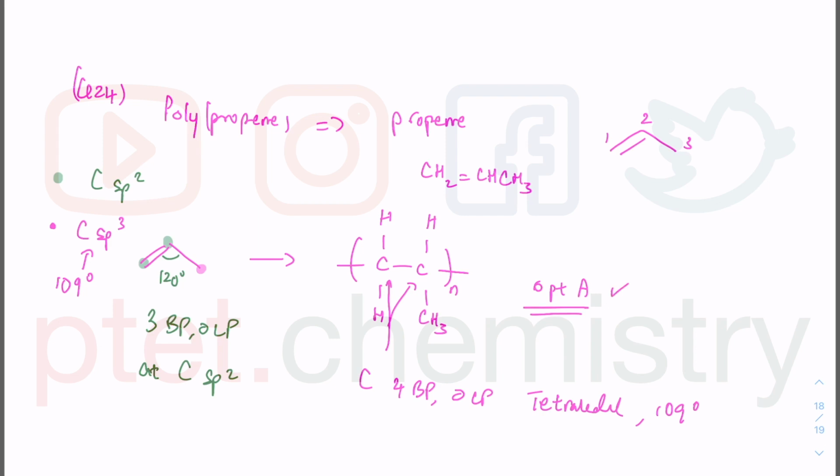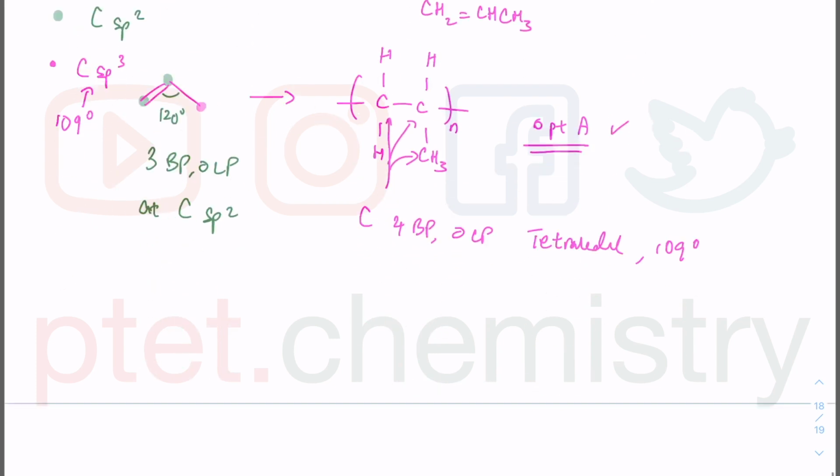Okay, and they say half of them are 109, half of them are 120. That is ridiculous because that CH3 is also part of the original carbon sp3, which is 109 degrees there. Okay, and they are all 120 is also wrong because this was originally carbon sp3 with 109 degrees and it remained as such. Okay.